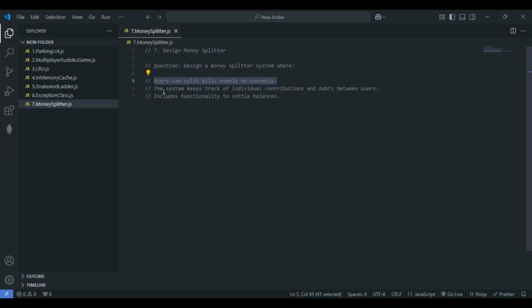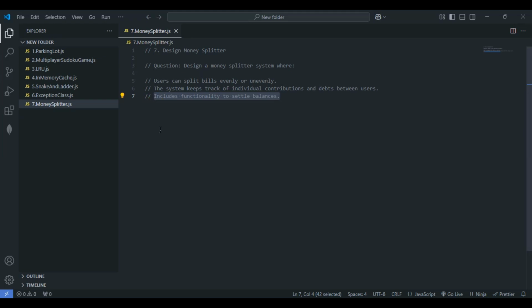The second thing, the system keeps track of individual contributions and debts between users. The third one, and the important one, it includes the functionality to settle the balances as well. So these three things we have to keep in mind.